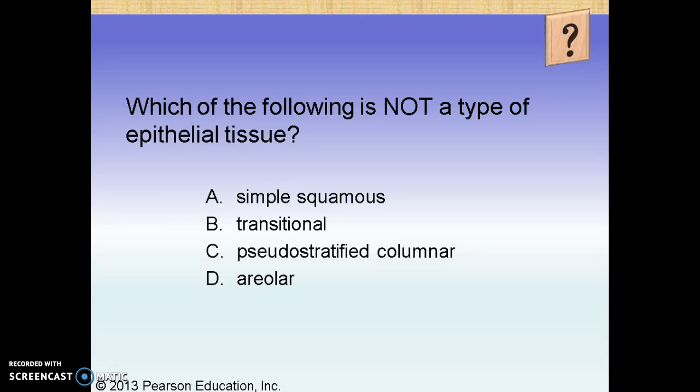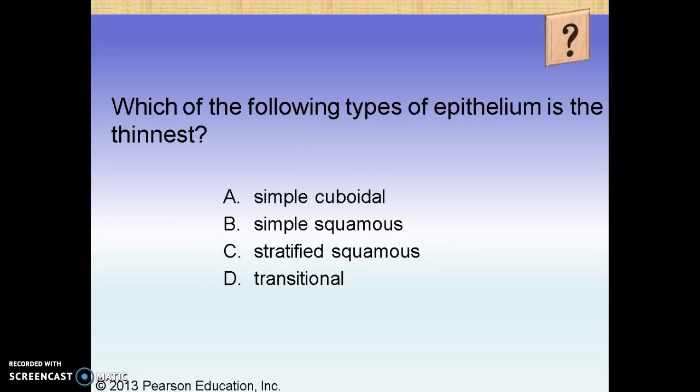Which of the following is not a type of epithelial tissue? Areolar. That's a type of connective tissue. Which of the following types of epithelium is the thinnest? That would have to be simple squamous.